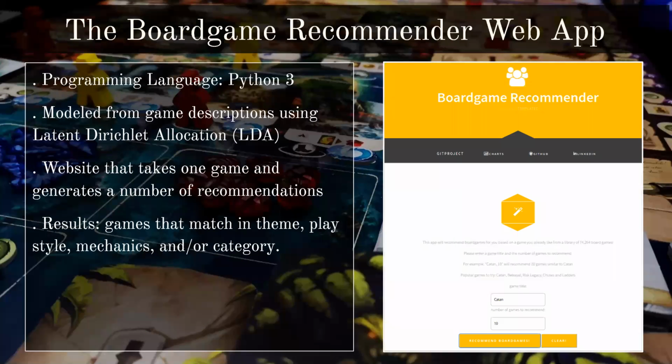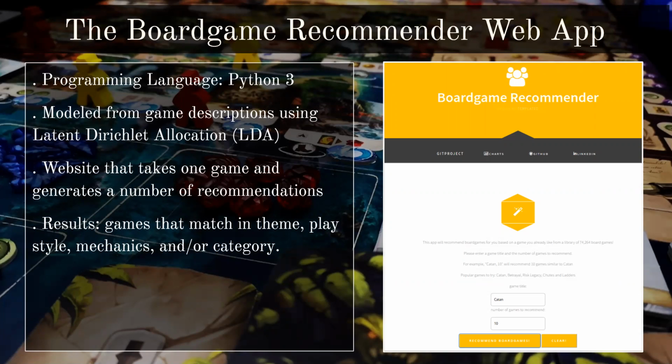So what did I do? I used Python 3 as my programming language, and I built a recommender, and I built a web application. My model for recommendations is called latent Dirichlet allocation, and it uses only the game descriptions from the data that I have. The website that I built takes one game that you like and takes a number that you would like to generate, and gives you the number of recommendations that you want.